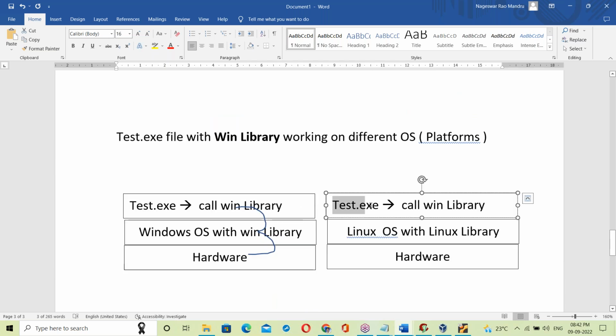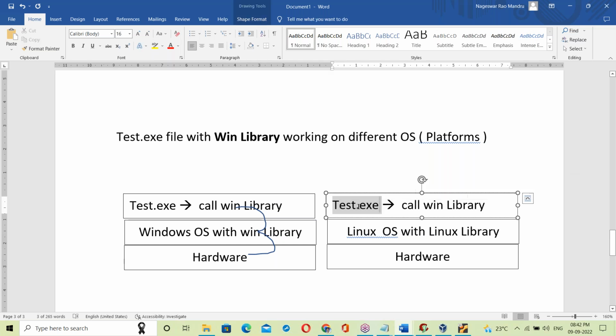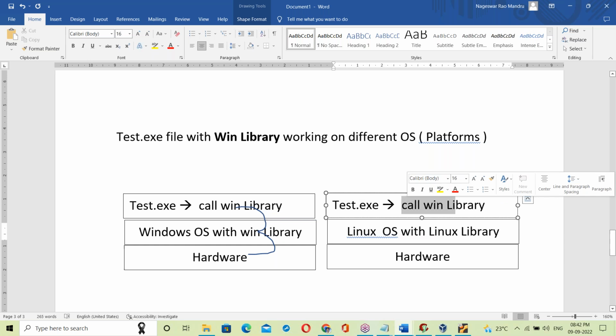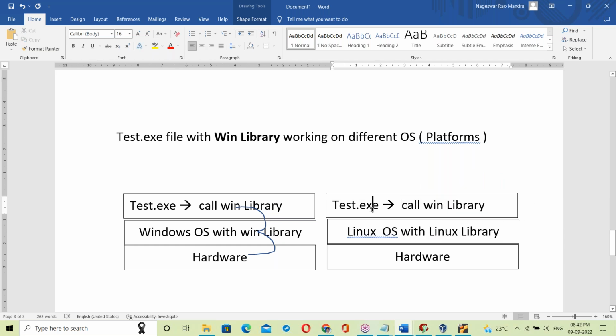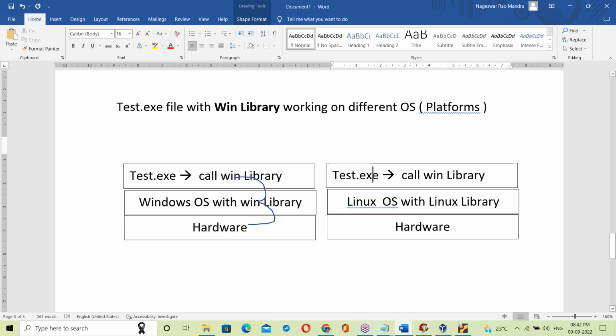So when you try to run the test.exe file, it will call the Windows OS library, but that is not available here. The OS library is not matching. The OS changed, so the library is not matching, and simply the exe file fails. The exe file cannot run on Linux OS.